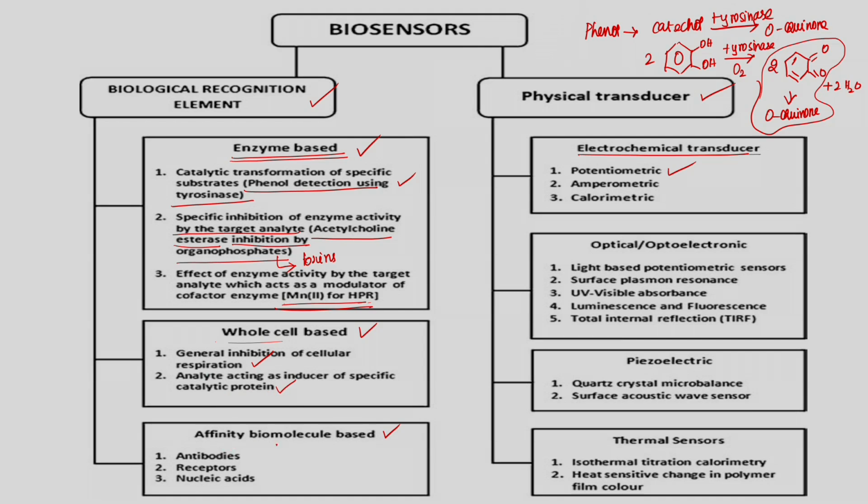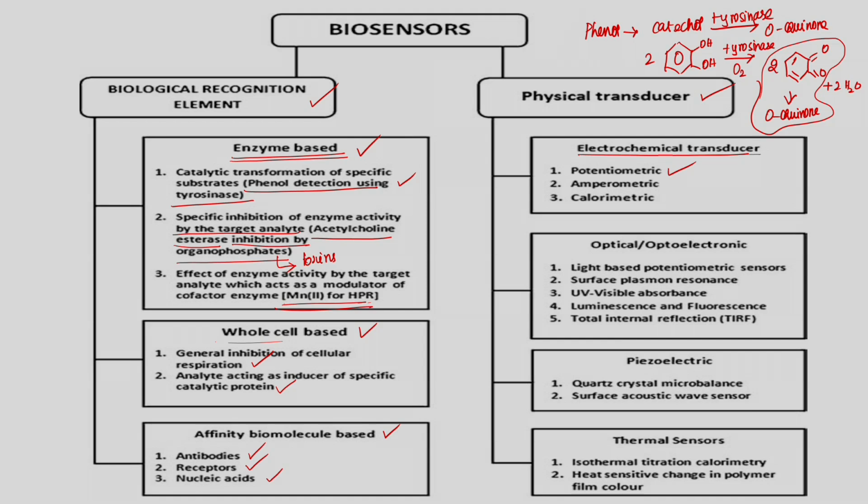Then the third one is affinity biomolecule based. So, this is antibody antigen, ligand receptor, or sometimes nucleic acids, that is, the hybridization of nucleic acid. So, based on these three varieties of biological recognition component, biosensors were made.